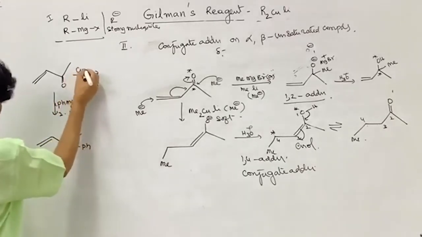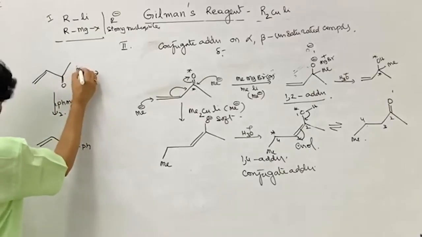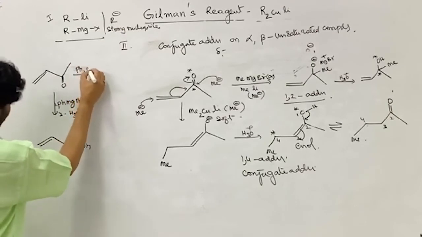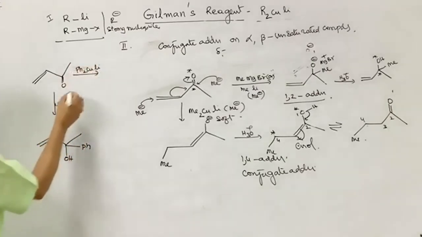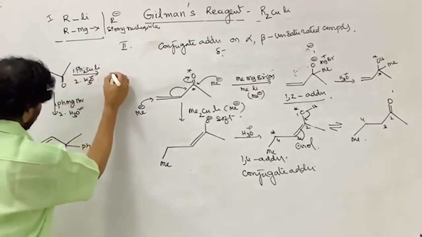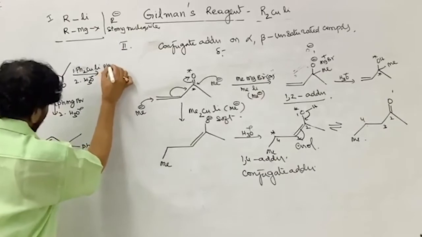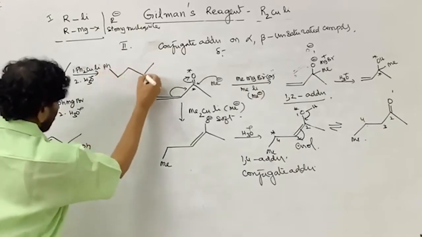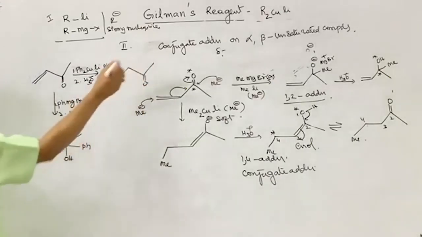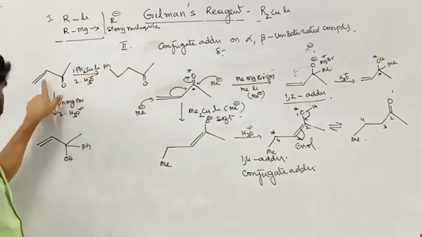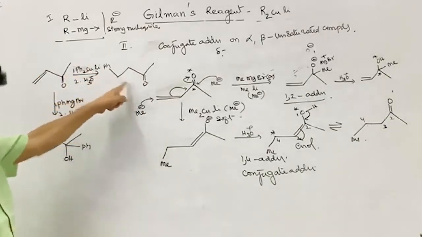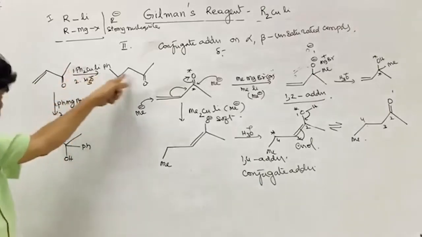If the same thing is treated with diphenyl, or dimethyl, take the word diphenyl, that is lithium diphenyl cuprate followed by hydrolysis, which is compulsory. Here, this is the phenyl. This is intact. The product is different. The double bond is involved in the addition. Here the carbonyl group is involved. This is 1,4 addition. This is 1,2 addition. This is Michael addition also.